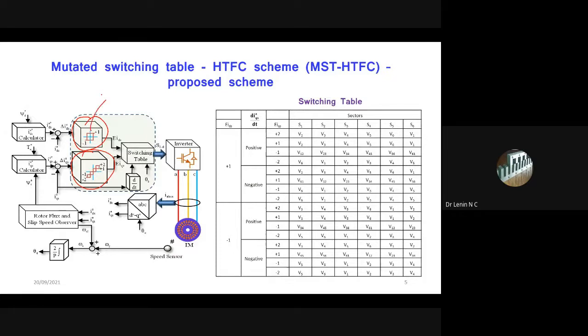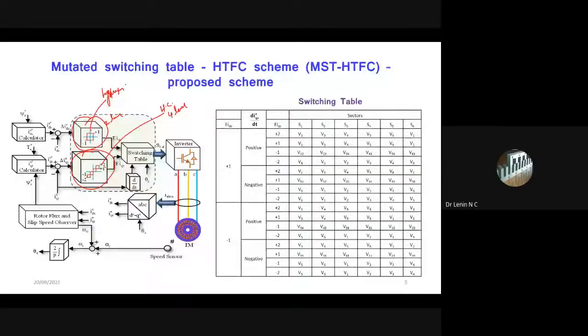This is hysteresis control with 2 level, and this is the same hysteresis control with 4 level. So we introduced this particular block. Based on this 2 level and 4 level, we designed our required EMF, current, and torque delivered by the machine.